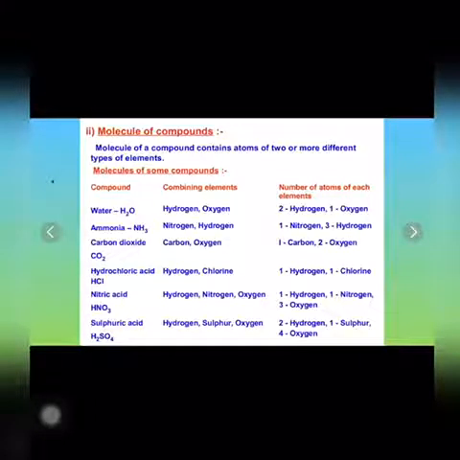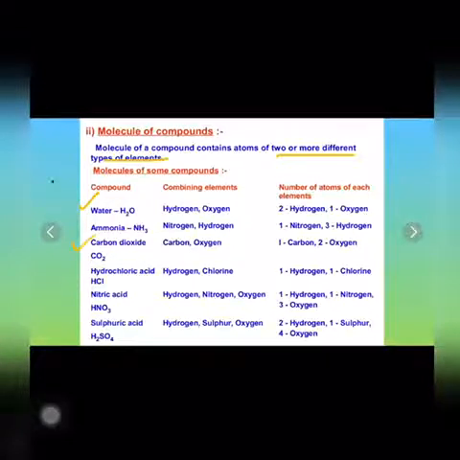The molecule of a compound contains atoms of two or more different types of elements, and they are always combined in a fixed ratio by mass. Now let us see some of the examples. The first is water. The combining elements for water are hydrogen and oxygen, and when two atoms of hydrogen and one atom of oxygen combine with each other, then we get the compound called water, and the formula for water is H2O. Let us see the example of carbon dioxide as well, CO2.